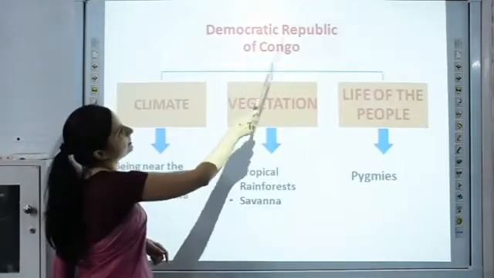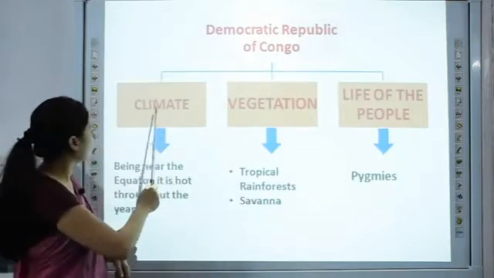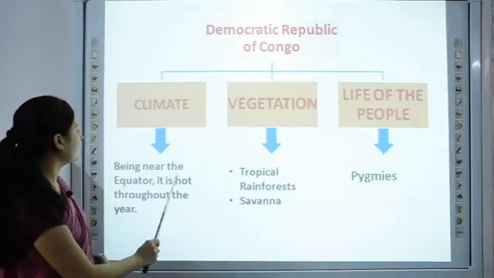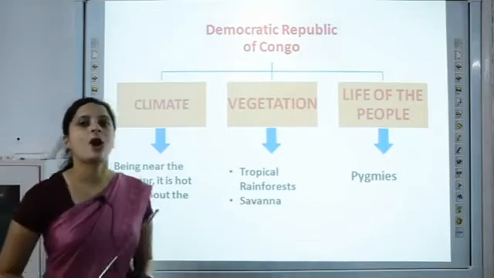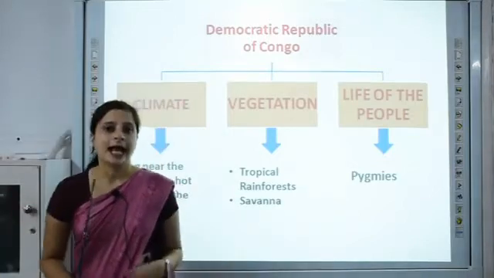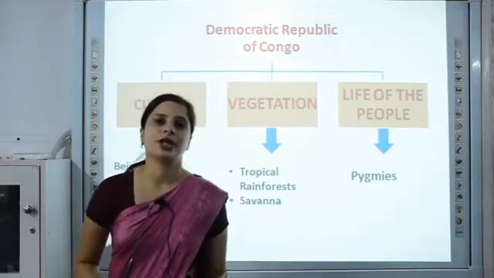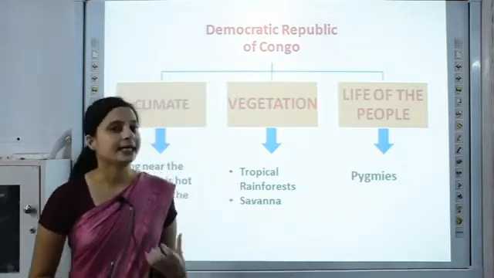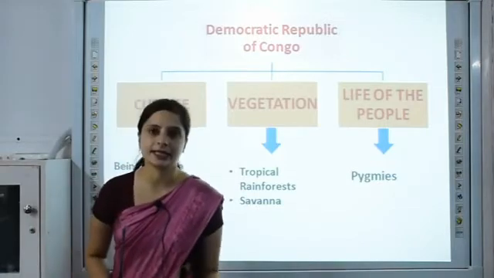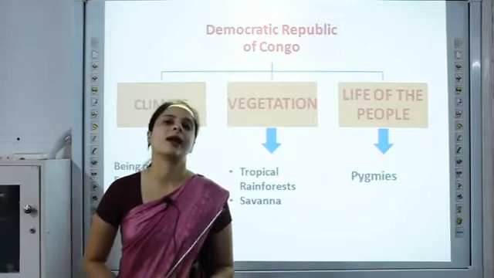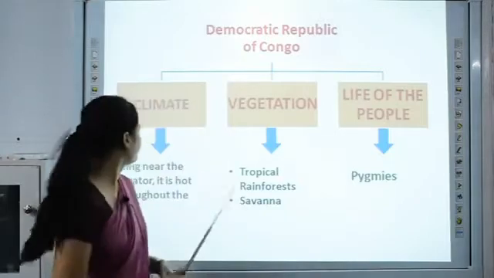Now, when we talk about the climate of the Democratic Republic of Congo, as you know, it is near the equator, so it is very hot throughout the year. The continuous evaporation due to high temperature during the daytime leads to high levels of humidity, which makes clouds build up and heavy rains occur by afternoon.